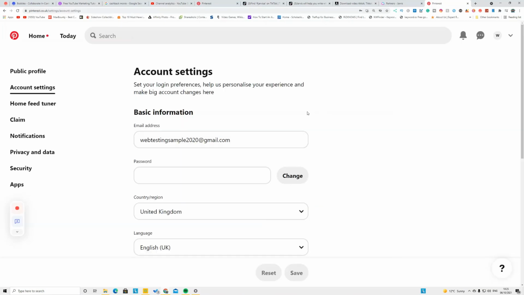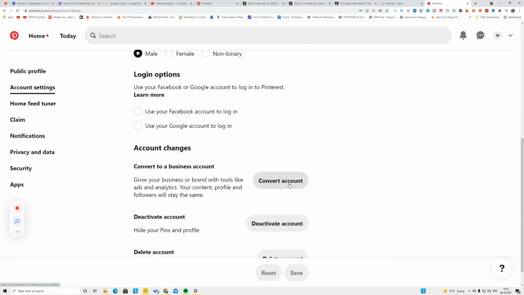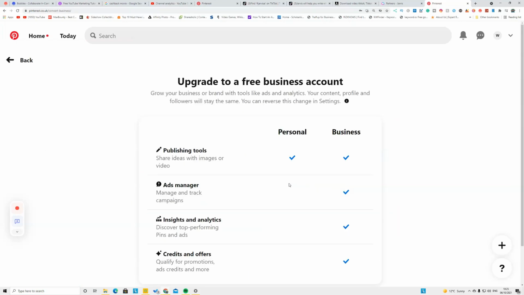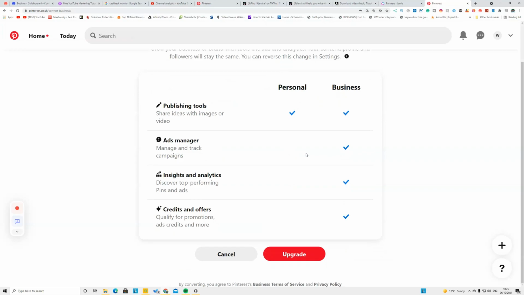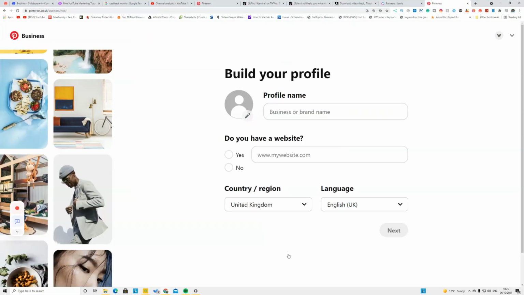After you have created a Pinterest account, click account settings here. On here, you have to change the account type into business. So convert that into business, so it will give more tools that you can use to grow your Pinterest account. This is a personal account and you need to convert that into business. It's completely free, so upgrade that into business.